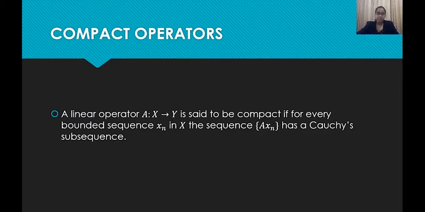Now, let's see the definition of a compact operator. A linear operator A from X to Y is said to be compact if for every bounded sequence xn in X, the sequence A of xn has a Cauchy subsequence. We know the definition of compactness; we have learned it in topology. So when we talk about compact operators, the definition is as follows: for any bounded sequence in space X, the sequence A of xn should have a Cauchy subsequence. So this is the definition of a compact operator.